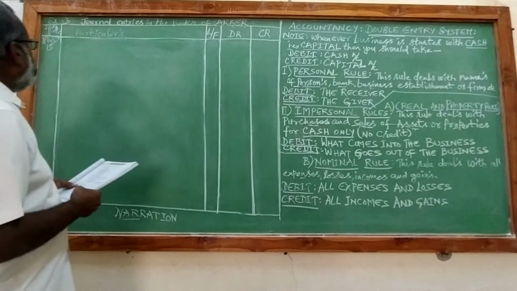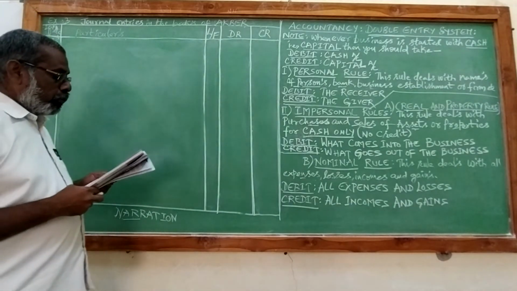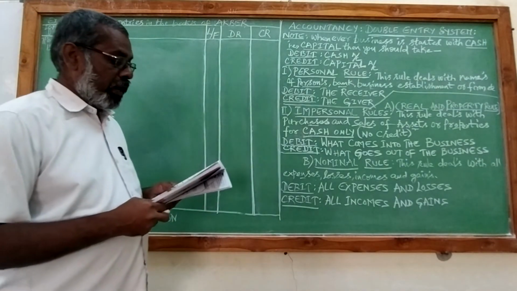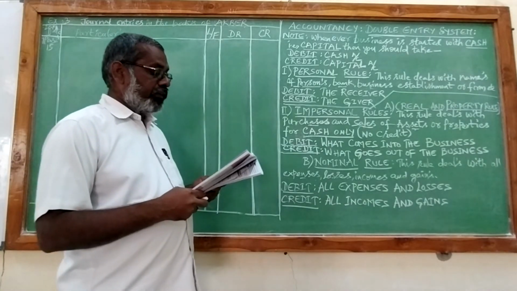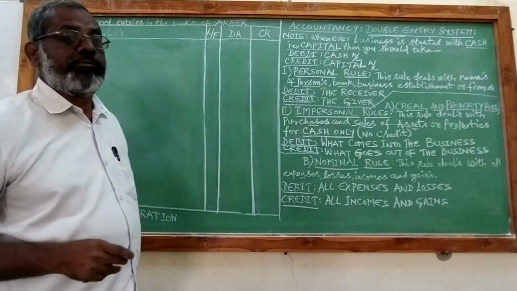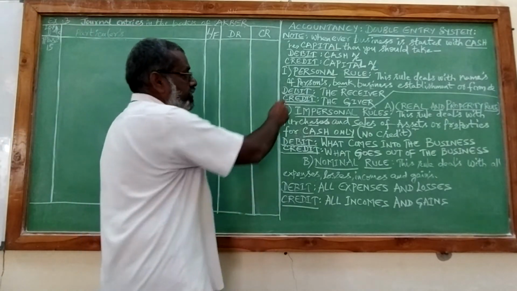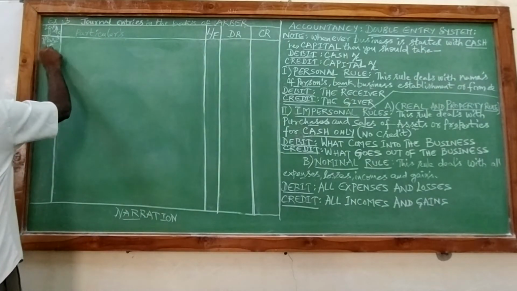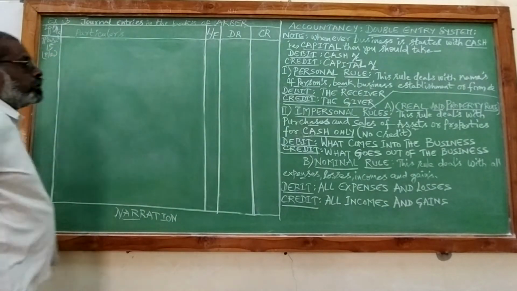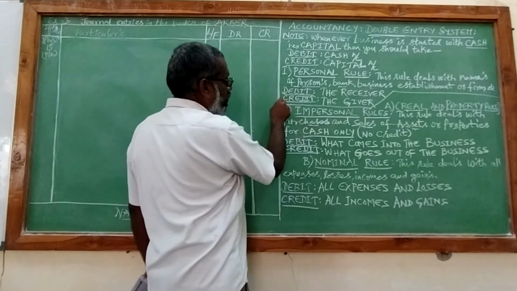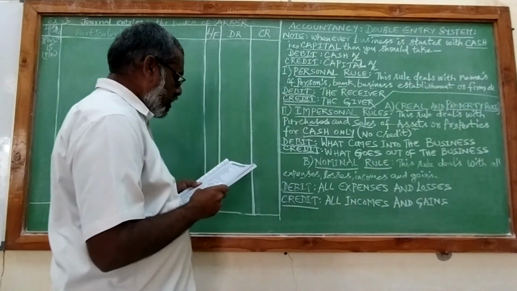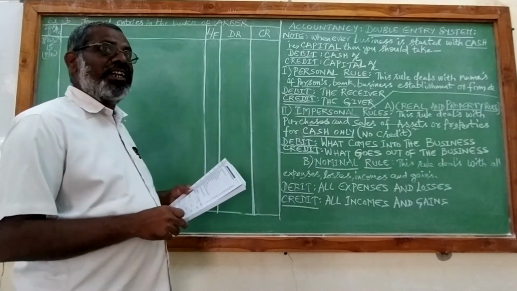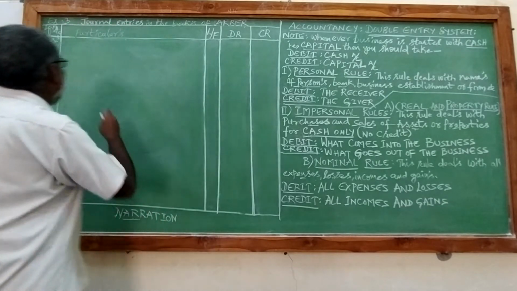March 15th, Mahesh returned goods. If you see from the question, on March 6th, we have sold goods to Mahesh. Now, on 15th, some defective goods he is returning back to us. So it is personal rule, the name of the person has come. The formula is debit is the receiver, credit is the giver. Here Mahesh has returned goods to us. That means previous sales are coming back. So it is sales return.